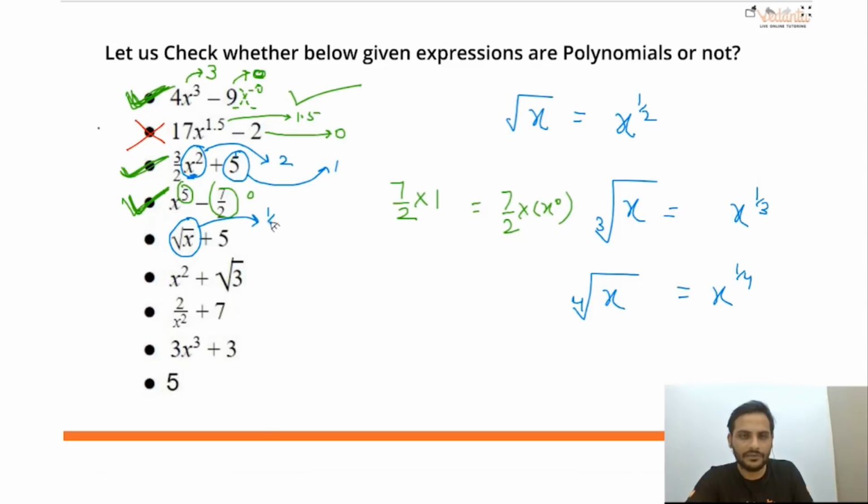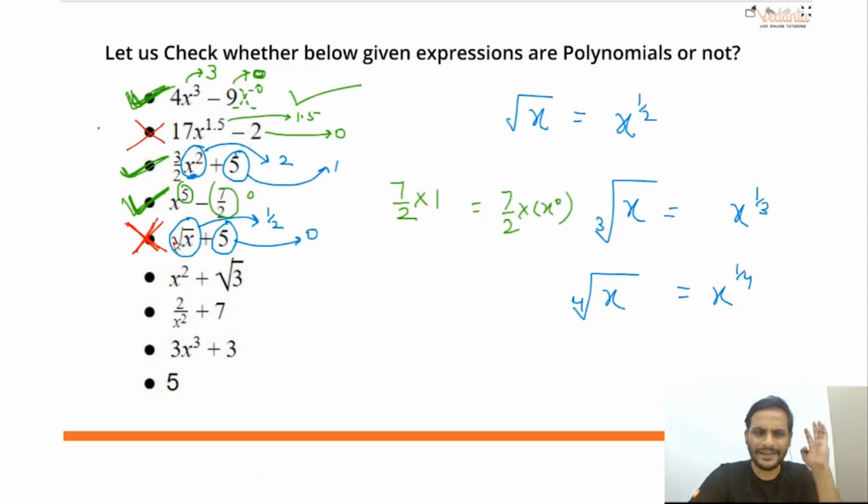So if I ask, sir, what is the power of x here? Power of x here is 1 by 2. What is the power of x here? Power of x here is 0. Is 1 by 2 a whole number? Is 1 by 2 a whole number? No. So we will say this is not a polynomial. Correct? Class, quite easy. Correct? Now let us go for the next example.